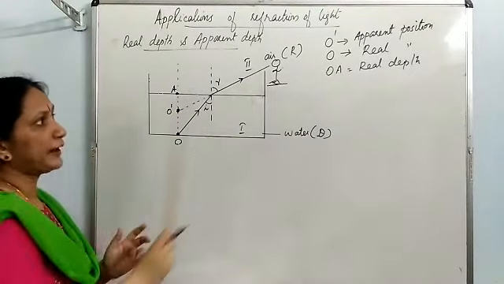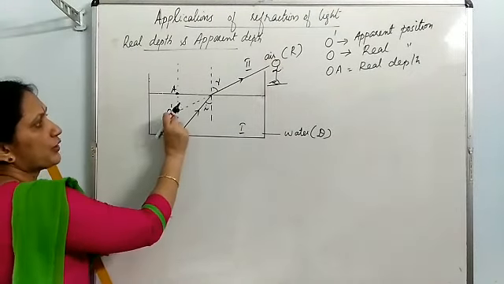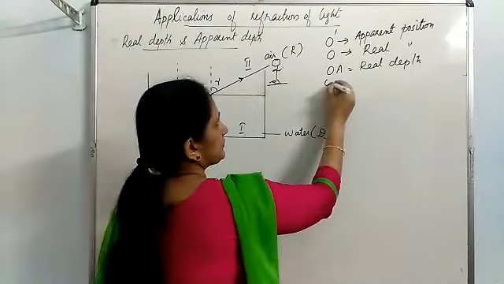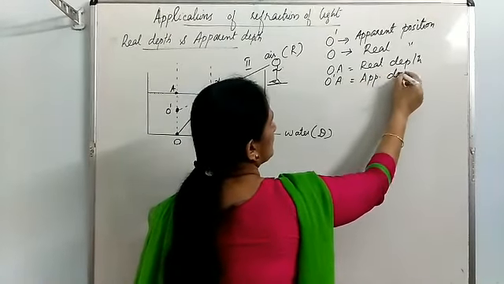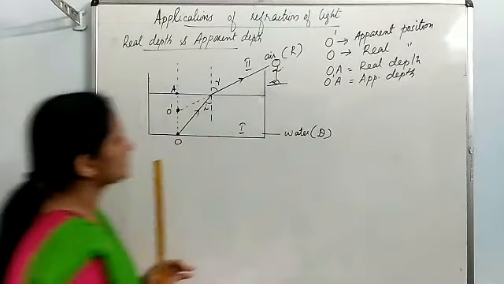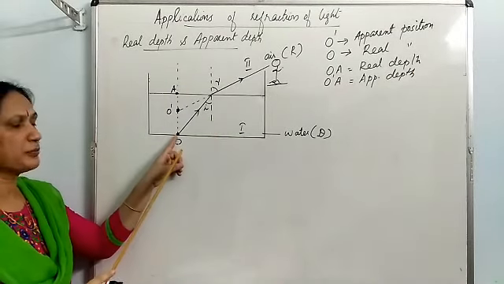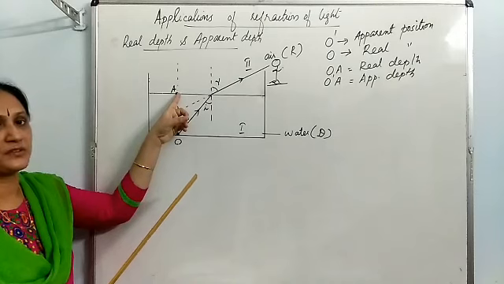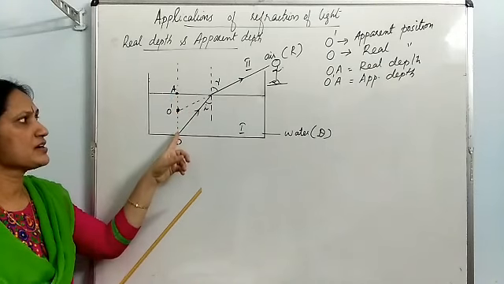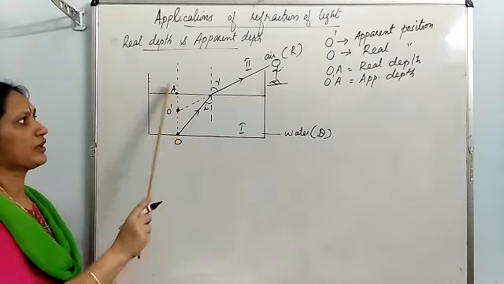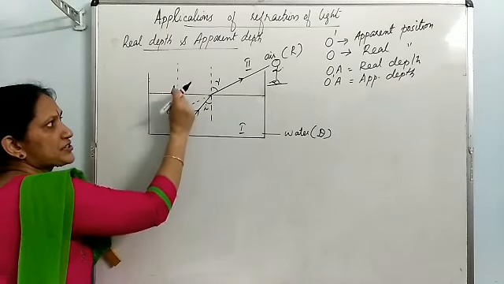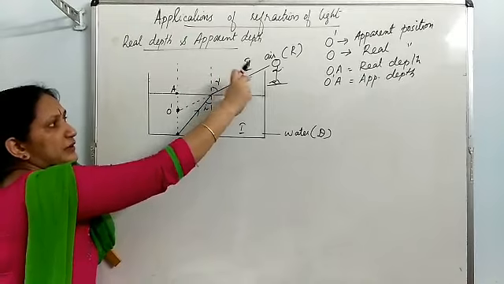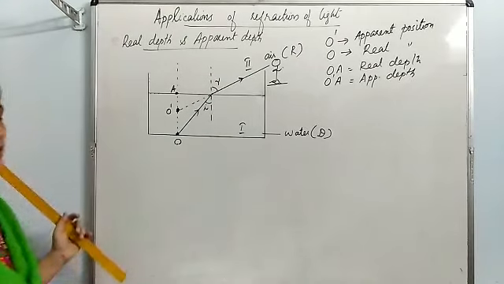And the depth felt by the observer is O dash A. That is known as apparent depth. Distance from the real position to the water surface is known as real depth OA. And this distance O dash A, the depth felt by the person, is known as apparent depth.